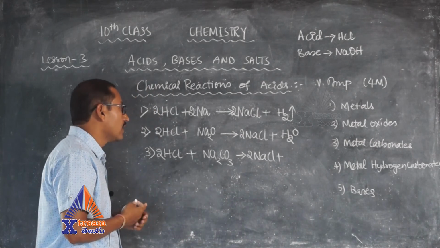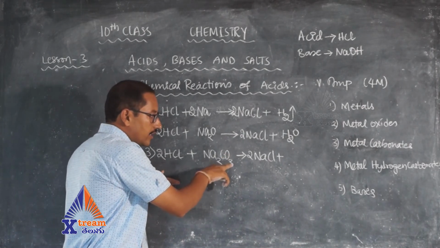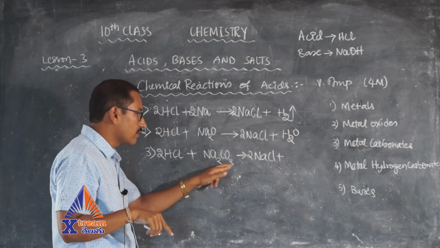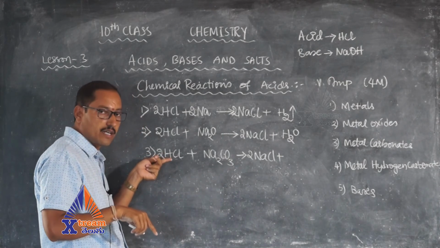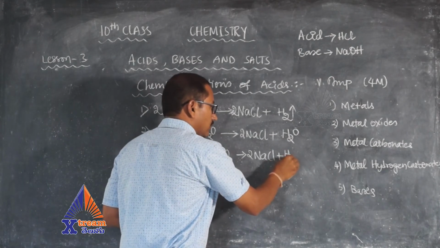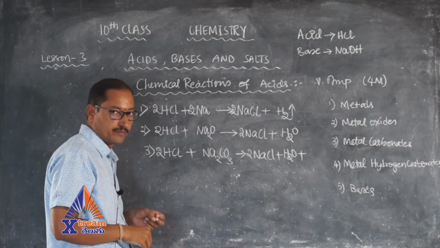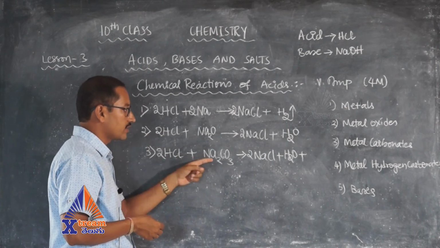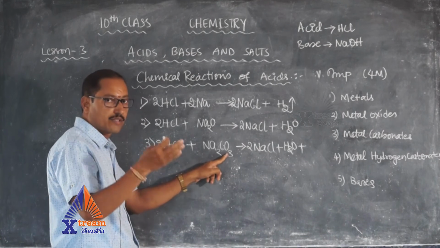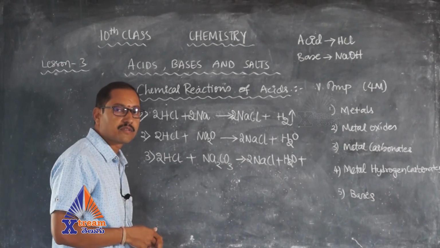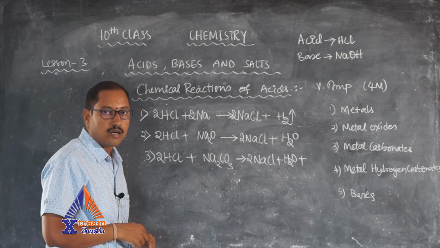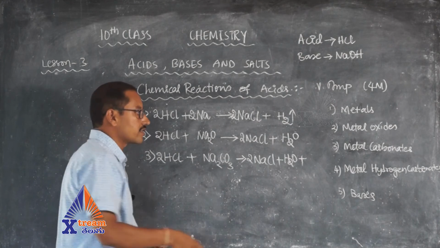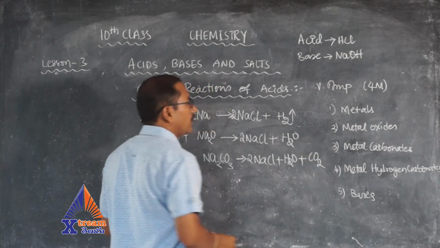Salt is obtained. And here 3 oxygen atoms are there, out of which I am taking only 1 oxygen out. 1 oxygen will come and react with these 2 hydrogen atoms, will give you H2O, that is water. So total HCl is consumed, Na is consumed, 1 oxygen has gone away. How many oxygens are there with the carbonate ion? 2 oxygens are there. 1 carbon and 2 oxygens, which is nothing but carbon dioxide.